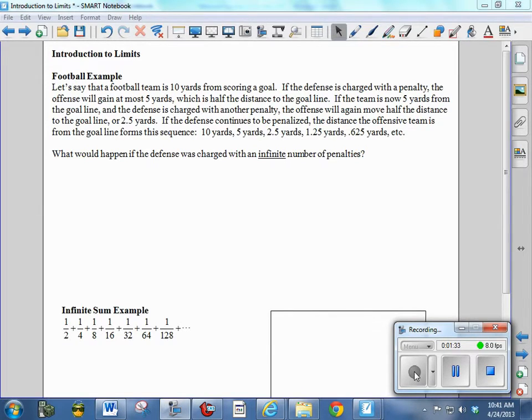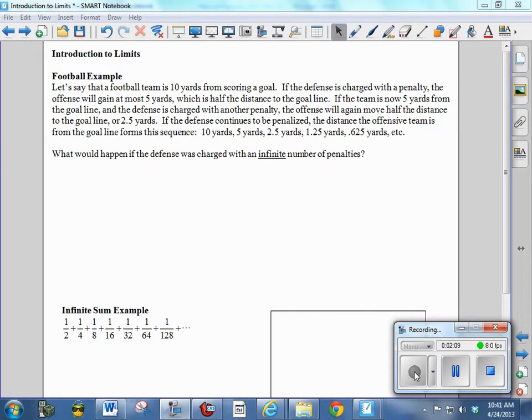My first example is a football example. Let's say we have a football team that's 10 yards from scoring a goal. If the defense is charged with a penalty, the offense will gain at most 5 yards, which is half the distance to the goal line. If the team is now 5 yards from the goal line and the defense is charged with another penalty, the offense will again move half the distance to the goal line, or 2.5 yards. And so forth. If the defense continues to be penalized, the distance of the offensive team from the goal forms the sequence: 10 yards, 5 yards, 2.5 yards, 1.25 yards, 0.625 yards, etc.